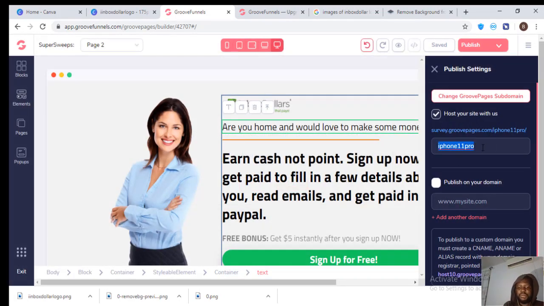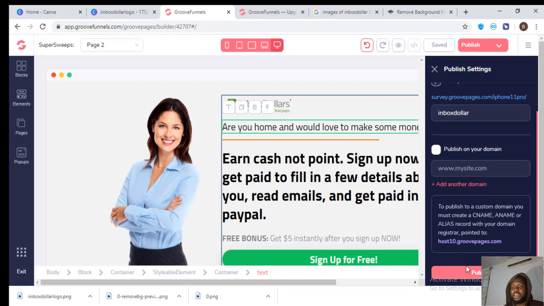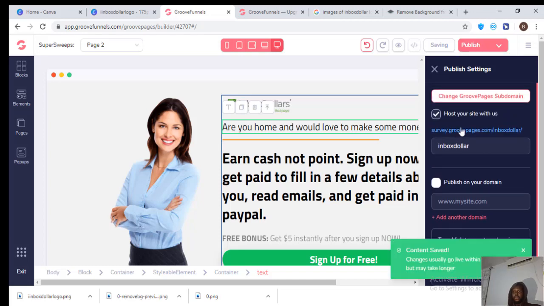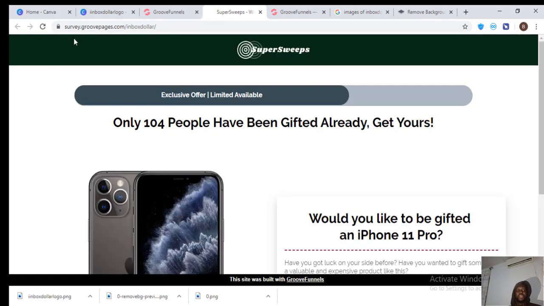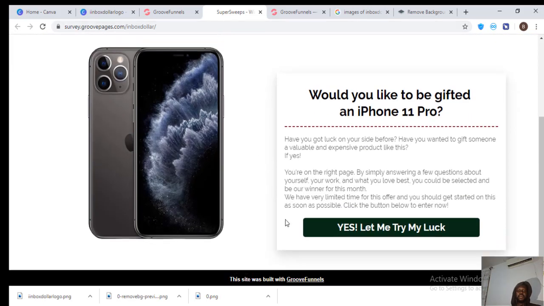So this can be Inbox Dollars. If I decide I want to use theirs, I can use theirs like this. When you hover here, once you click this link, it takes you to what it looks like: survey.groovepage.com slash inbox. That's what it's supposed to look like.